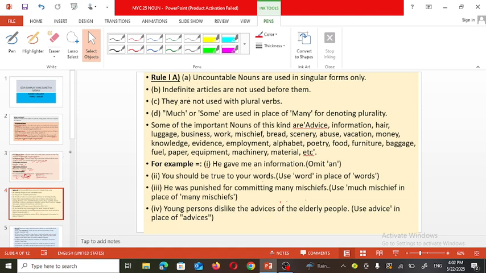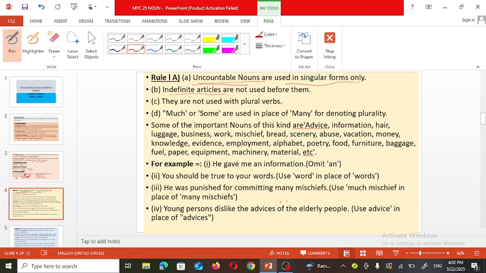Now let's see certain rules which we must remember while using nouns. First, uncountable nouns are used in singular form only. Which nouns should be used in a singular form? Uncountable nouns. And indefinite articles are not used before these uncountable nouns.